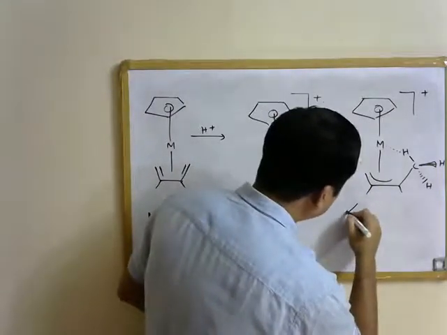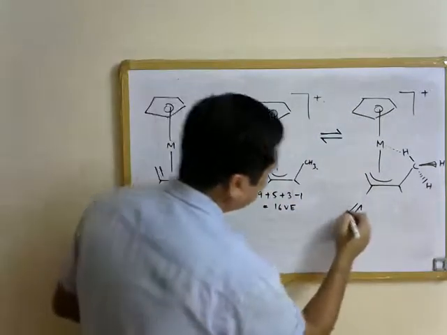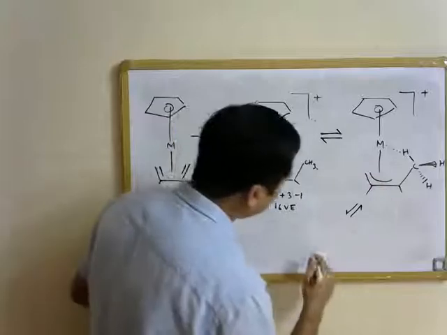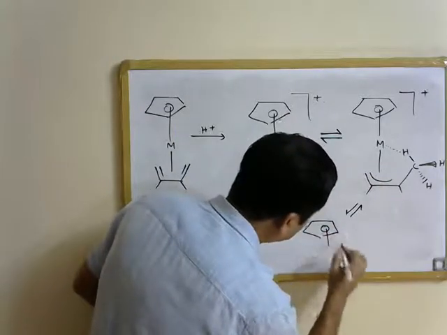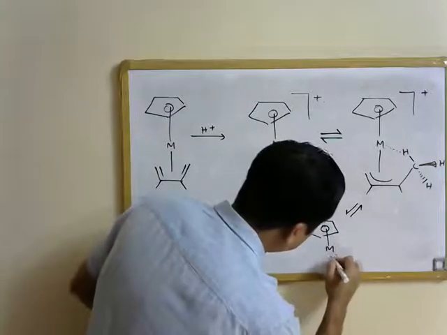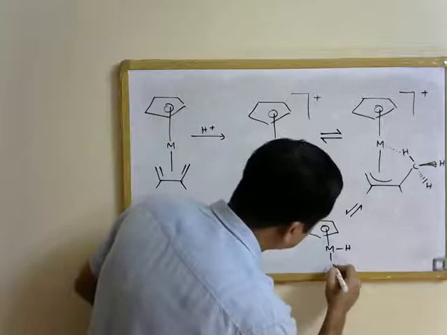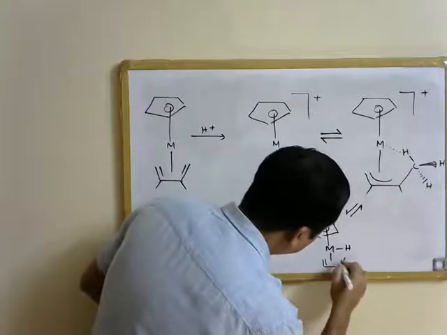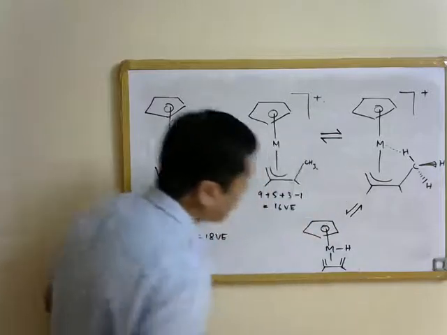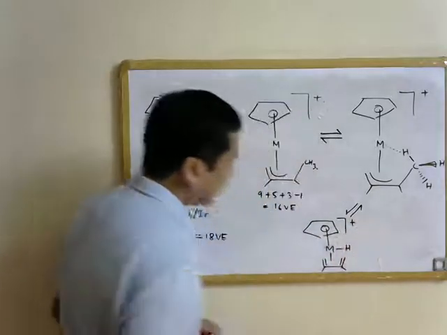There is another form that is also possible. All these forms are in equilibrium at high temperature. That is, the hydrogen can completely move towards the metal, and then the diene is once again regenerated, and this is what we will have in that case.